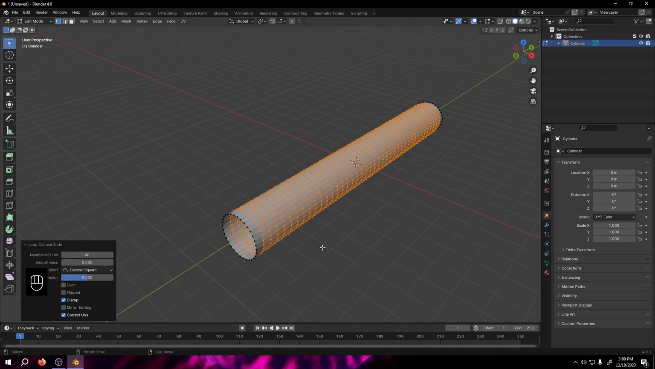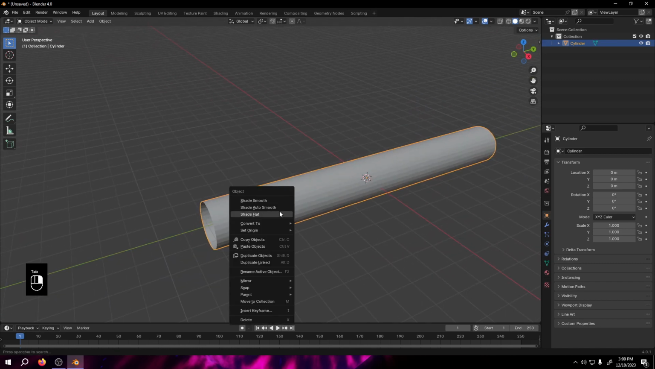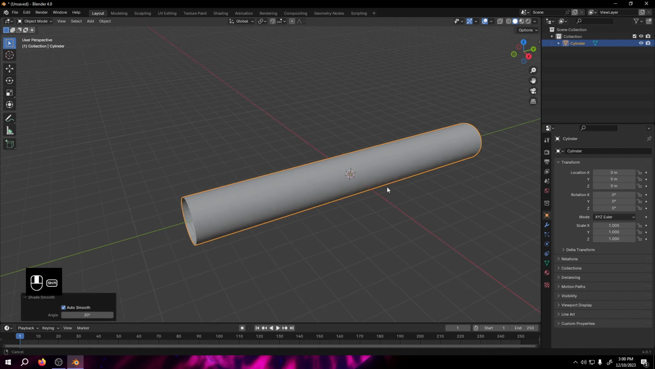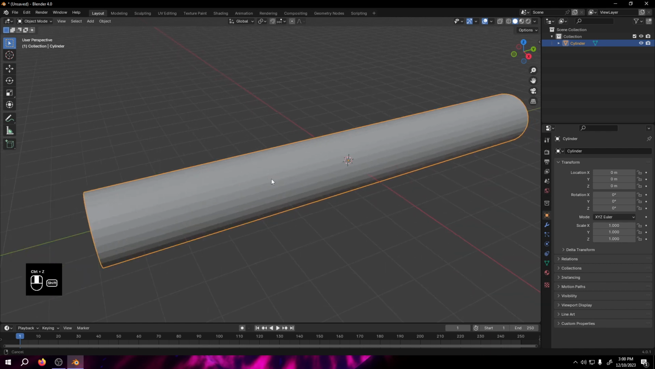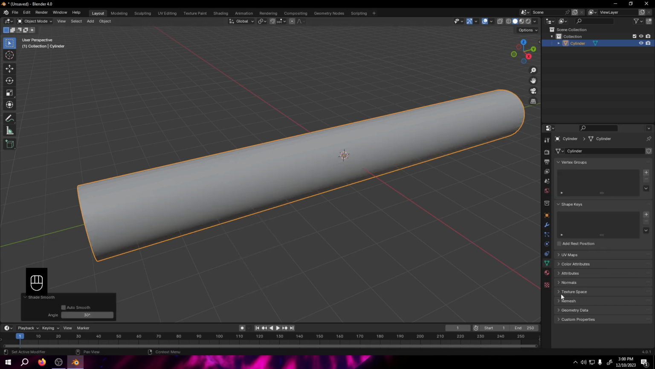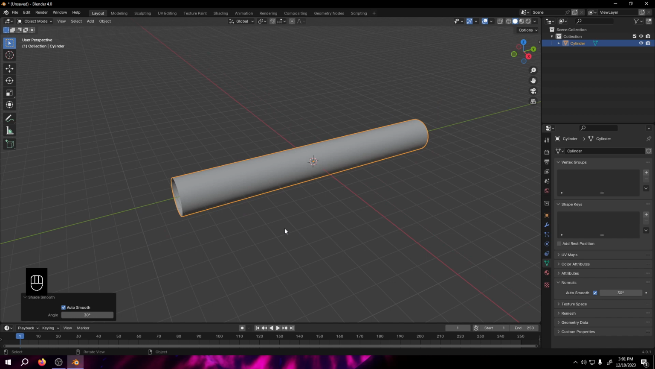I'm using Blender 4.0. It has that auto smooth here. If you don't have that version, you can shade smooth and check that auto smooth. If you don't have Blender 4.0, you have to click this thing. Alright, then